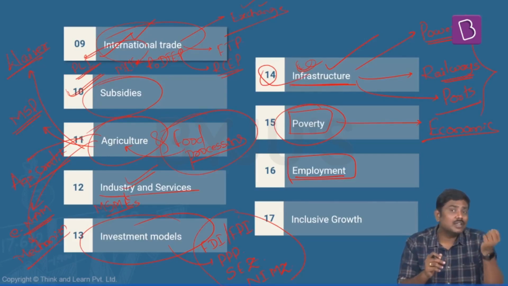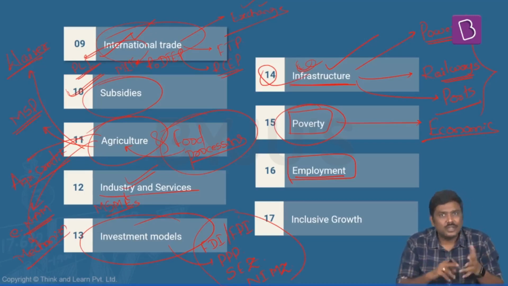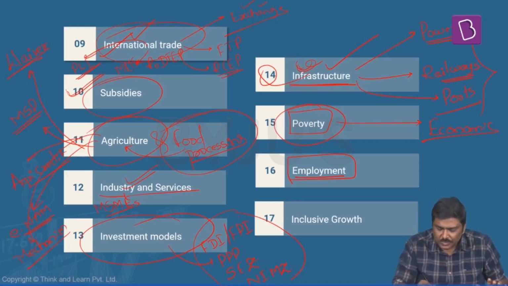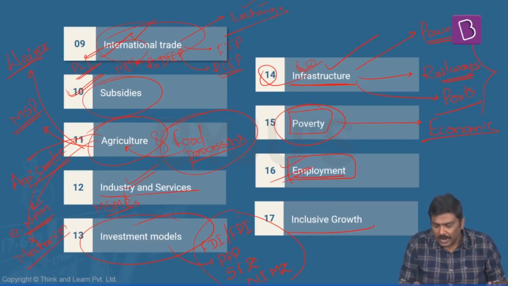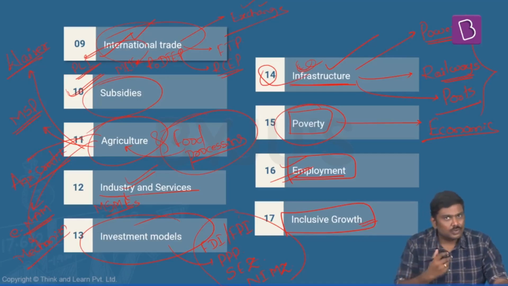Very recently, Government of India has announced rationalization into 4 labor codes, right? There are 4 labor codes, code on wages, code on social security, so on and so forth. We'll discuss all of these particular issues under this particular module. And then there is a module with respect to inclusive growth. What do you mean by inclusive growth?